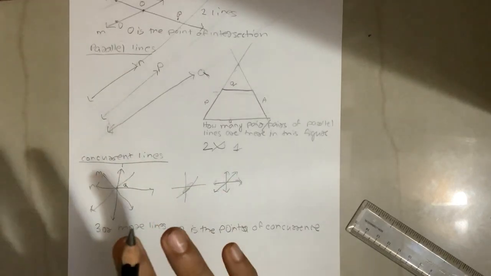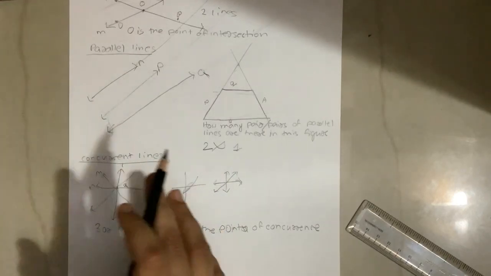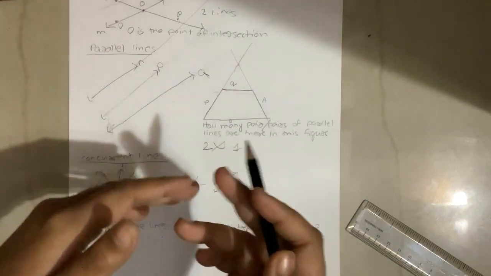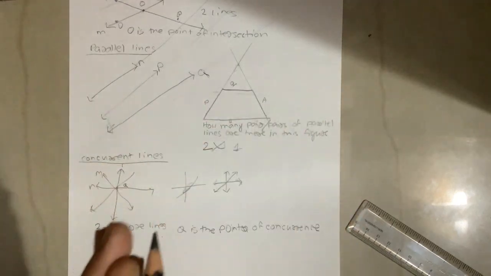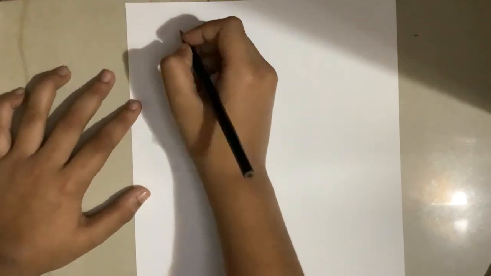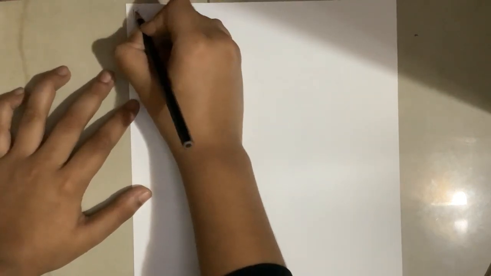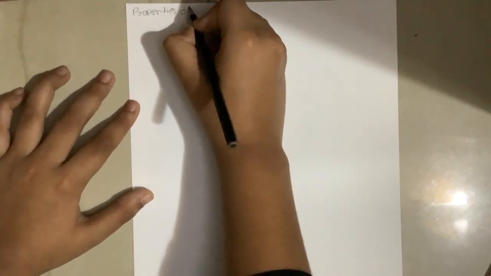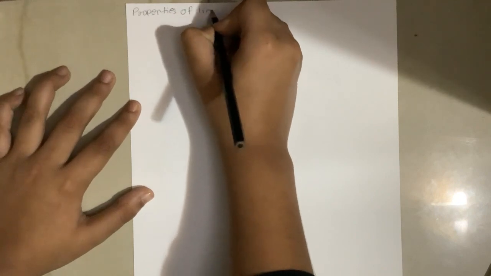Now, lastly, we will learn a little bit about the properties of lines and the different types of points. I forgot to mention one thing, that we will also learn how to measure lines, but that will be after the properties of lines and different types of points. So the properties first. Let's talk about the properties of lines.